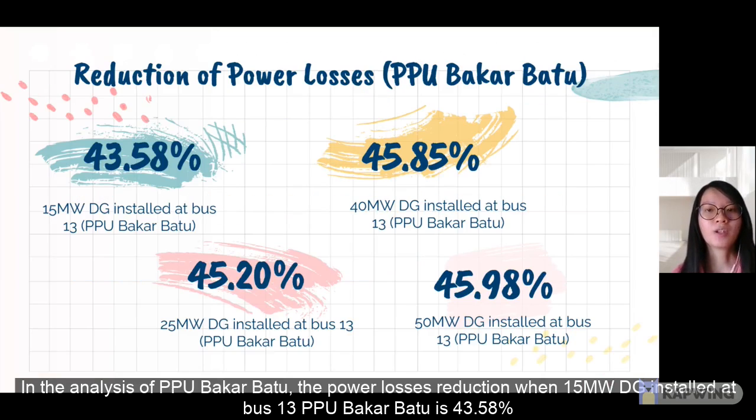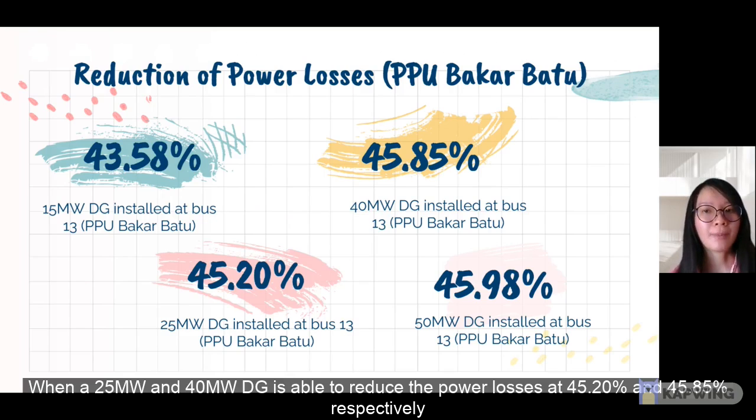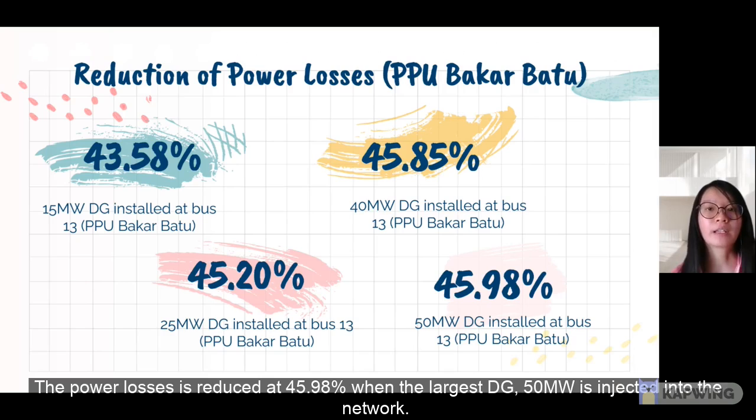In the analysis of PPU Bakar Batu, the power loss reduction when 15 MW is installed at bus 13 of PPU Bakar Batu is 43.58%. The 25 MW and 40 MW DG are able to reduce the power losses by 45.2% and 45.85% respectively. The power losses are reduced by 45.98% when the largest DG, 50 MW, is injected into the network.